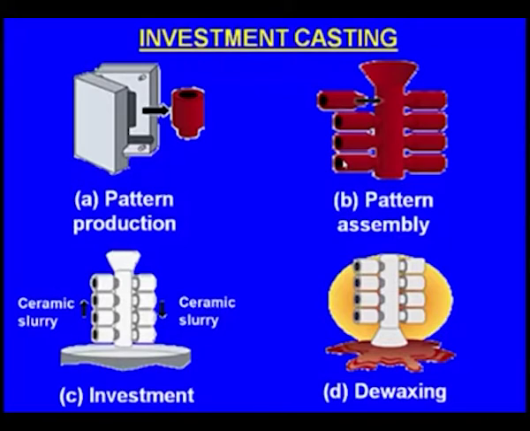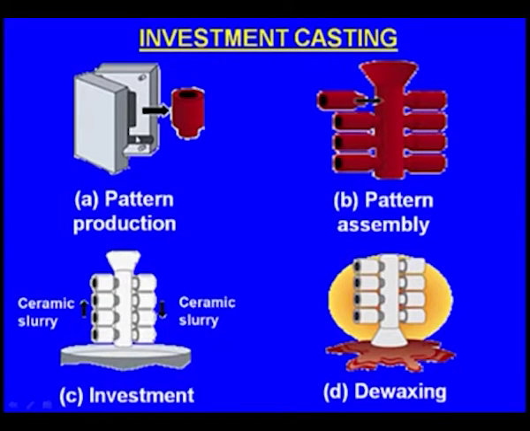So this concept was used by the ancient man. Though new methods have been developed, this process is not outdated. Still we are using wax as the pattern material. So in the investment casting, wax is the pattern material. Of course, the ancient man used sticky sand around the pattern to make the mold, whereas we use the modern ceramic slurry to create the mold. There are different steps in the investment casting process.